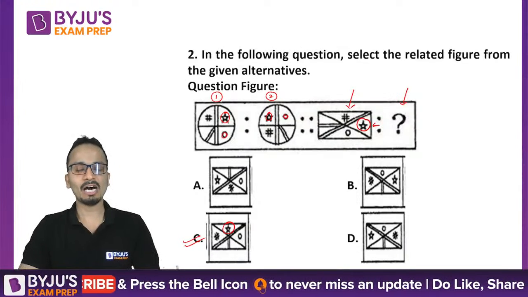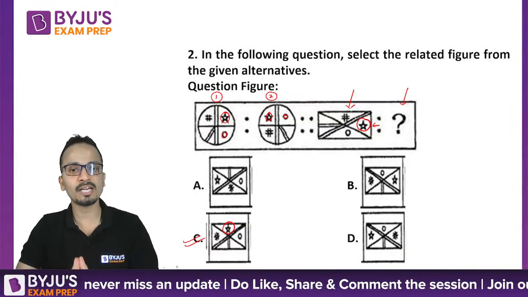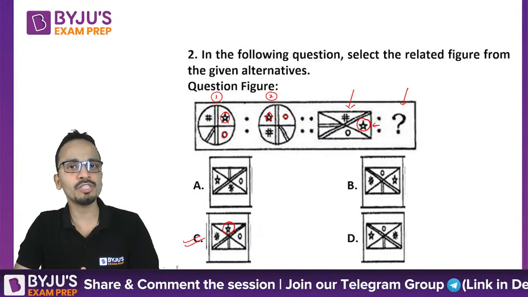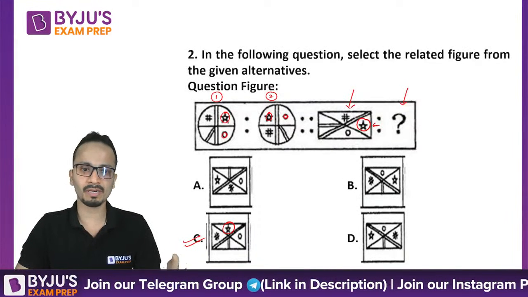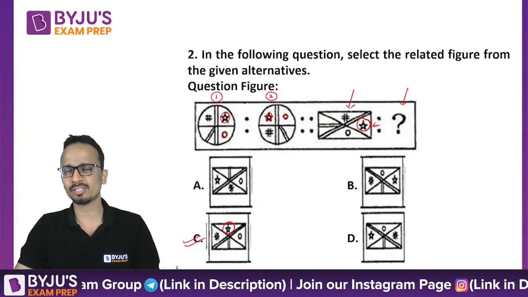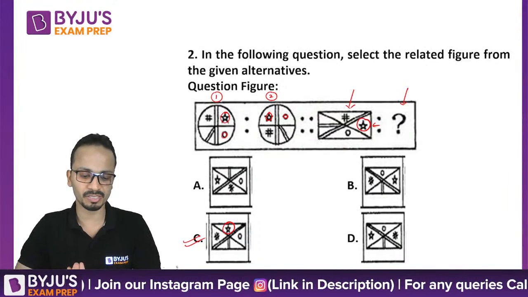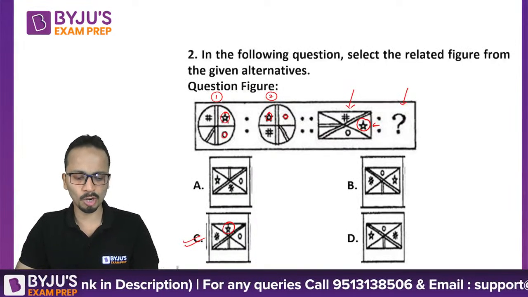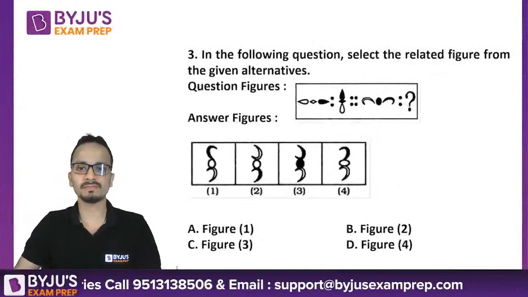Okay. Now friends, this is the actual level of difficulty of the questions that you are going to find in MAHCET examination. I have picked most of these questions from the previous year papers. So whichever paper I had access to, I have picked some of the questions from previous year papers only. Okay. So this was question number 2. Simple question. Option C was the correct answer. Let's move on to question number 3.